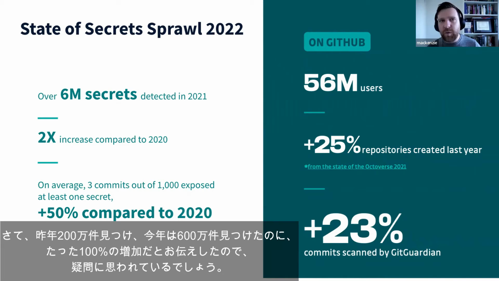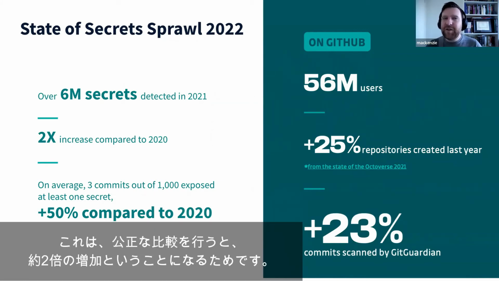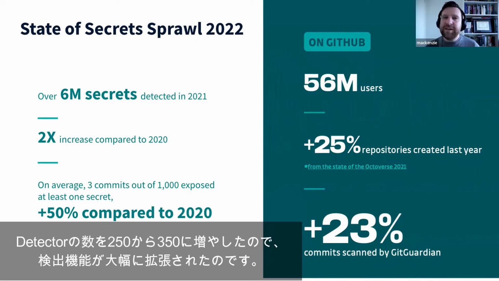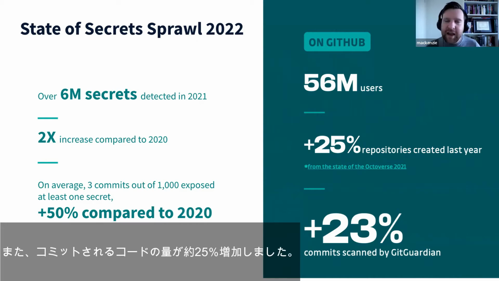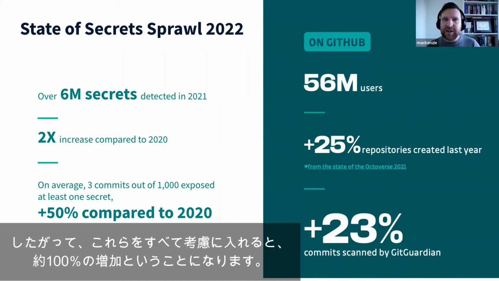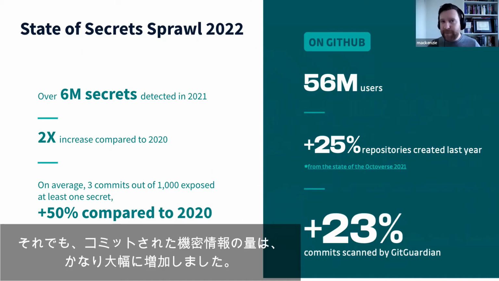Now, if you're wondering why last year we discovered 2 million, this year we discovered 6 million, yet we're saying that it's only a 100% increase, 2 plus 2 doesn't equal 6. That is because when we're doing a fair comparison, we get about a 2x increase. And that's because we've increased the number of detectors from 250 to 350. So we have much wider detection capabilities. And we've also seen about a 25% increase in the amount of code committed. So when you factor in those together, we get about a 100% increase, which is still a massive increase in the amount of secrets that have been committed.